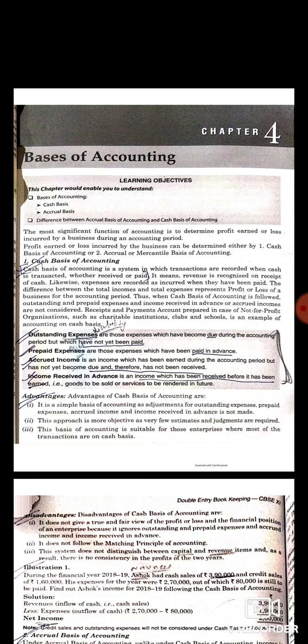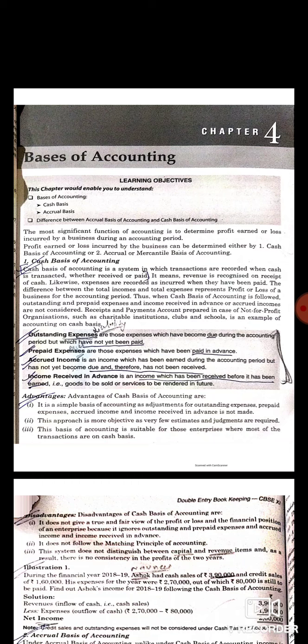Next is the features of cash basis. Cash basis of accounting is simple, clear and straightforward, as accounting adjustments at the end of the year regarding outstanding expenses and prepaid expenses are not to be made. Cash basis of accounting follows the single entry system of accounting.